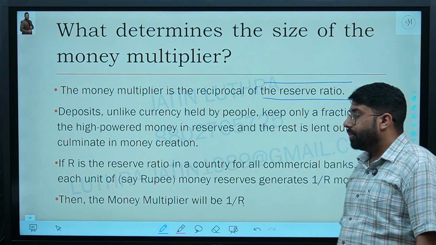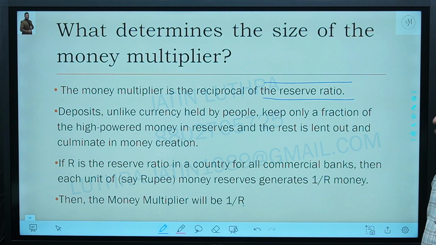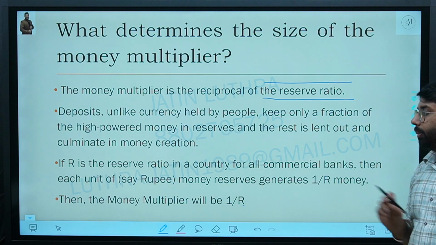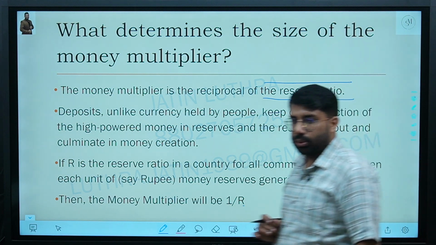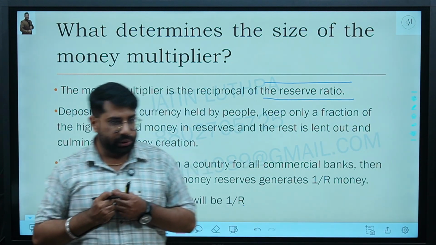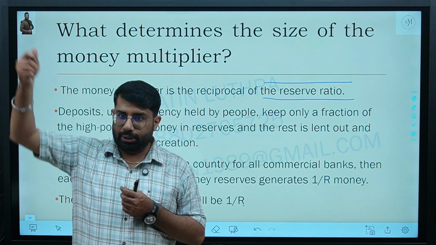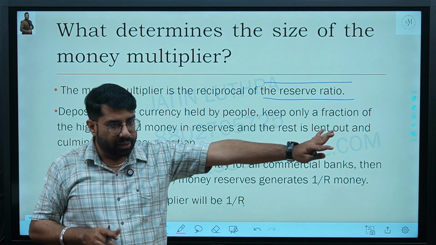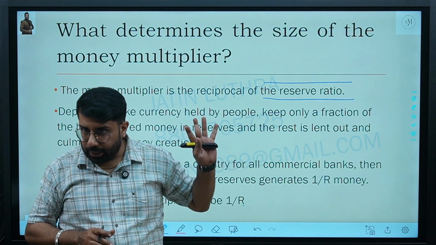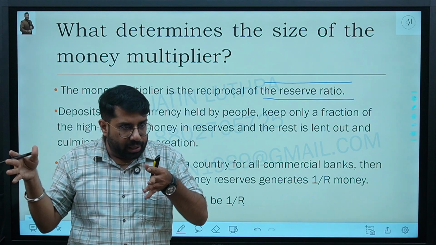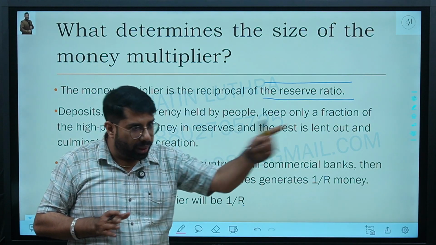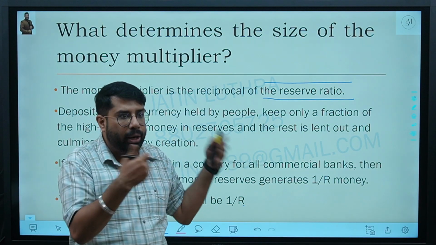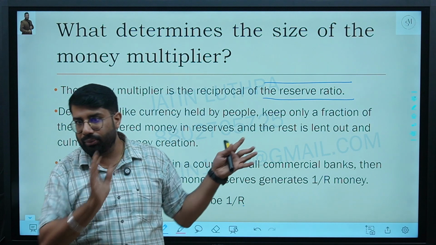Read the second point. It says deposits, unlike currency held by people, keep only a fraction of the high-powered money in reserves and the rest is lent out, culminating in money creation. What happens? Whenever a commercial bank receives deposits, some goes to CRR, some to SLR, and the balance amount will be given as a loan. Correct? If we keep more reserves, less money will be there to lend as a loan. What I was explaining before is the same as what is written. If you keep less money in reserves, you get more money to lend, and more money in reserves means less money for loans.